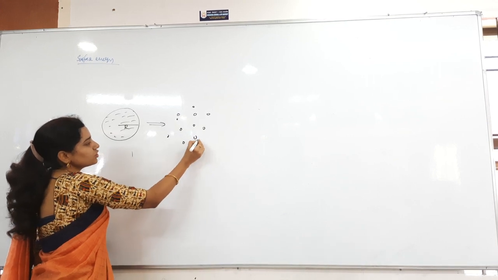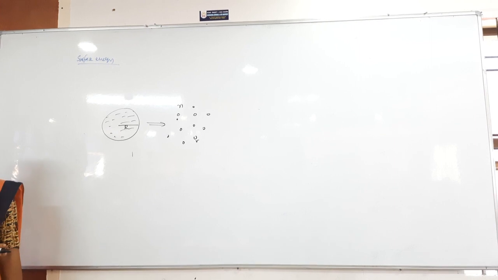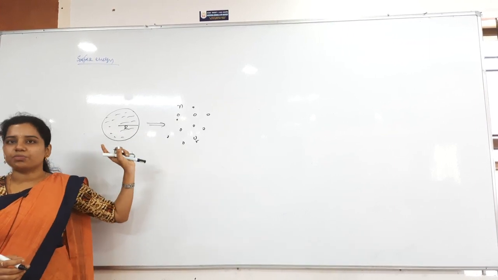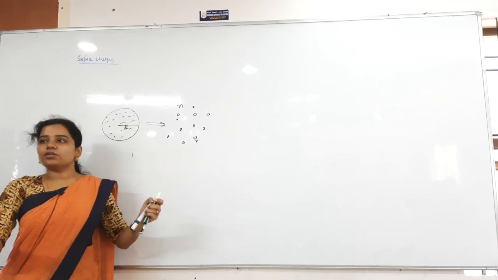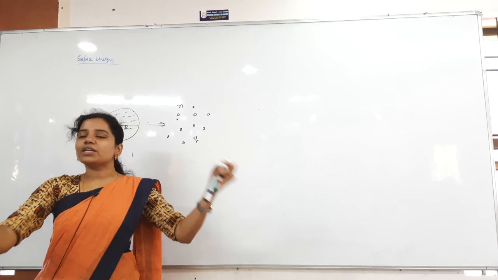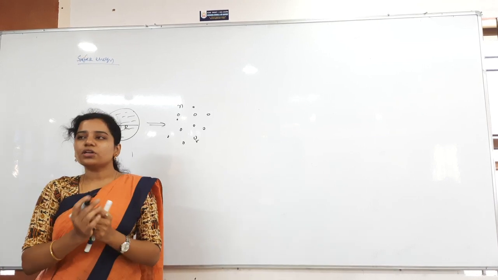Each of radius small r, and how many are there? N number. Whenever I mix all, at that time I can again form the bigger drop. Whenever I split it, I am forming n number of droplets. Whenever I join them, I coalesce them, and at that time what can I form? Bigger drop.